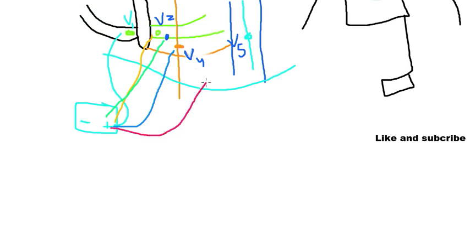If you want to make this electrode V5, we connect the positive terminal at the left anterior axillary line. If you want to convert this electrode to V6, you have to connect the positive terminal at the mid axillary line just horizontal to V5. So this is a simple arrangement. Only one electrode can be converted into V1, V2, V3, depending on the placement of the positive electrode, and the negative electrode is common for all.